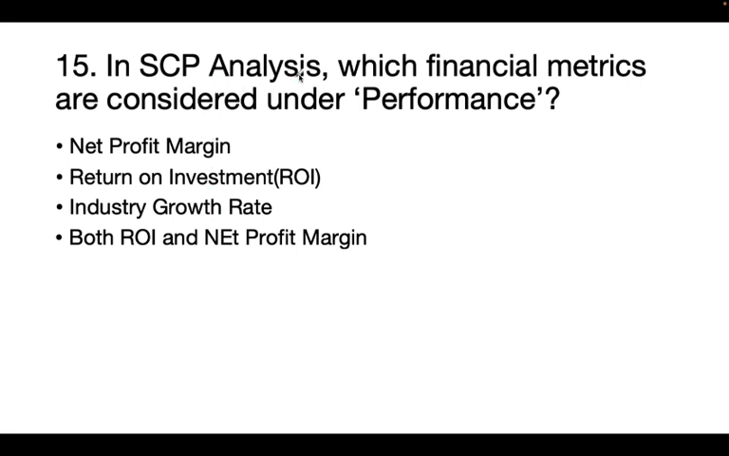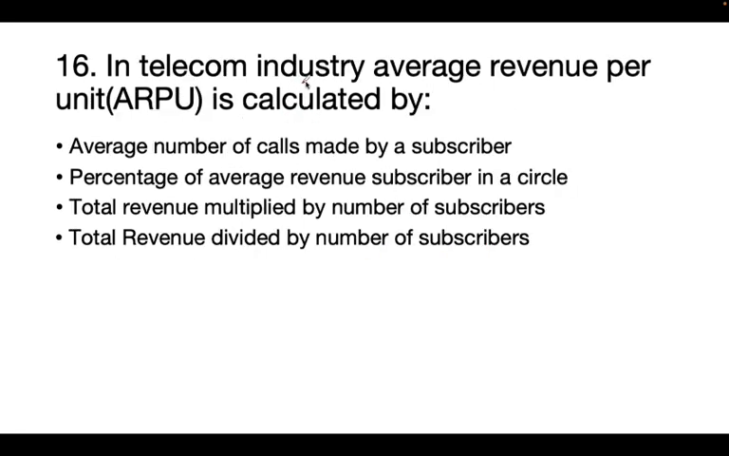Next question. In SCP analysis, which financial metrics are considered under performance? Net profit margin, return on investment, industry growth rate, both ROI and net profit margin. So the correct answer is both ROI and net profit margin. Next question. In telecom industry, average revenue per user, ARPU, is calculated by average number of calls made by the subscriber, percentage of average revenue subscriber in a circle, total revenue multiplied by number of subscribers, total revenue divided by number of subscribers. So the correct way to calculate ARPU is total revenue divided by number of subscribers.